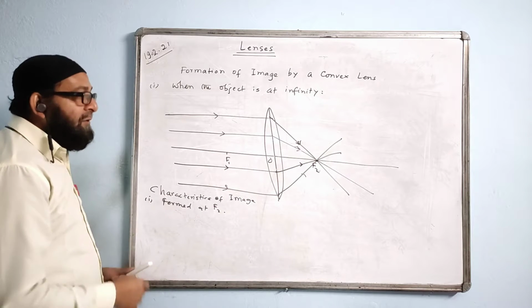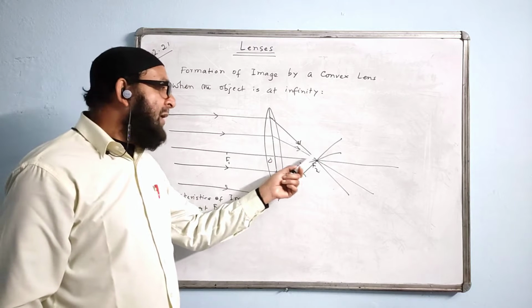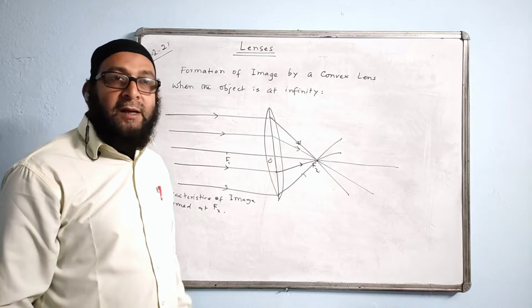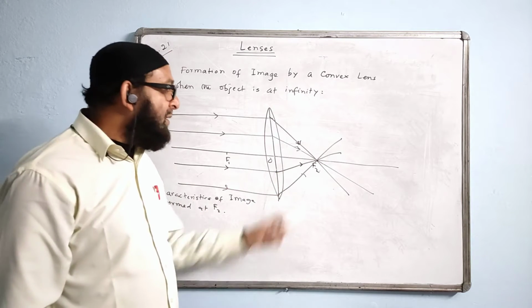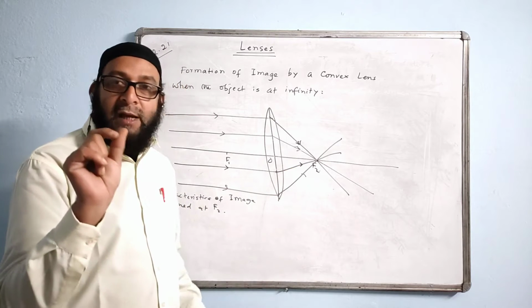Second point we say real, because the rays are really meeting at this point, actually meeting. So real. Third point we say inverted. And the fourth point we say highly diminished, very small, like a point.